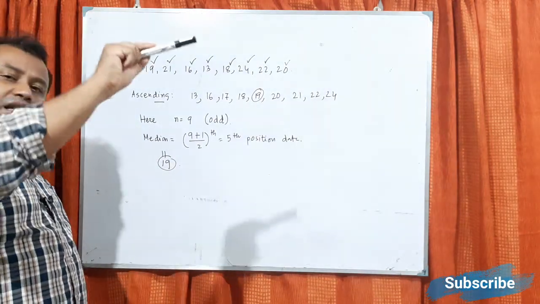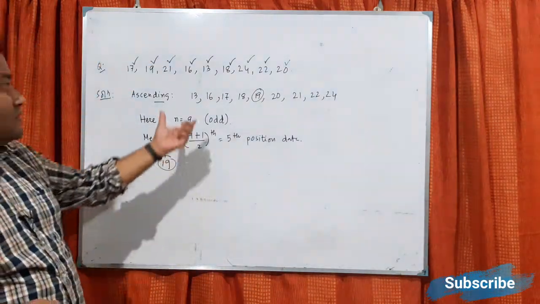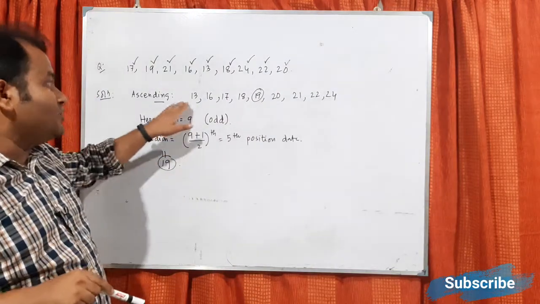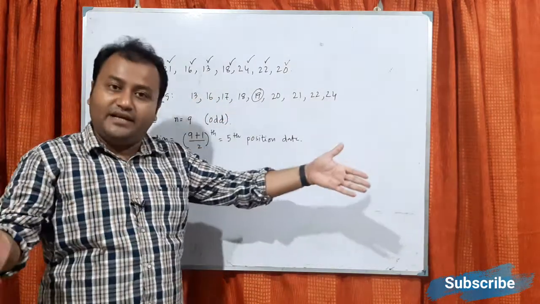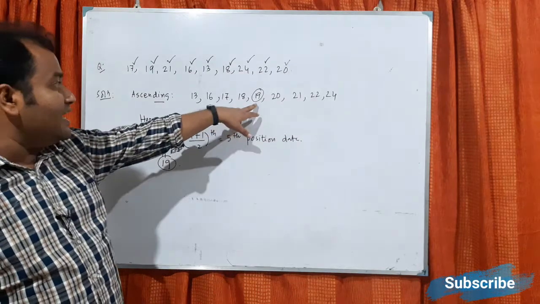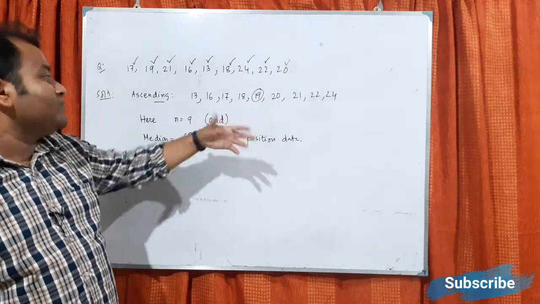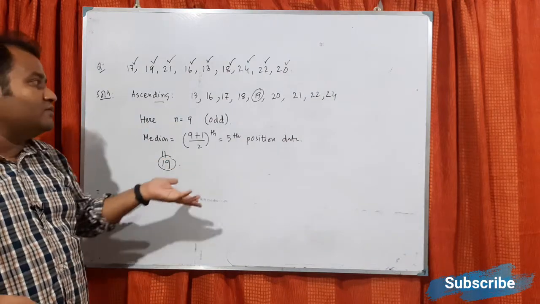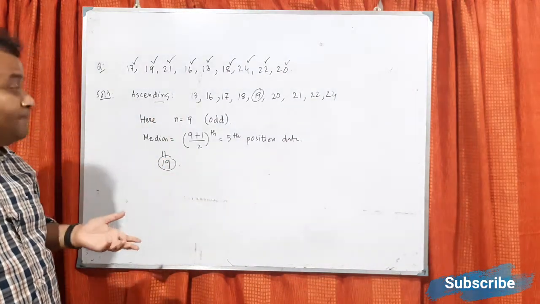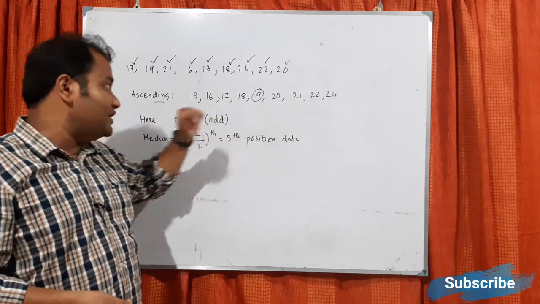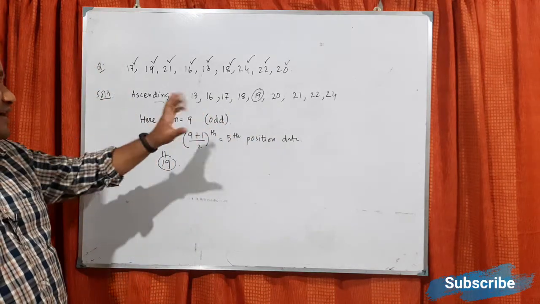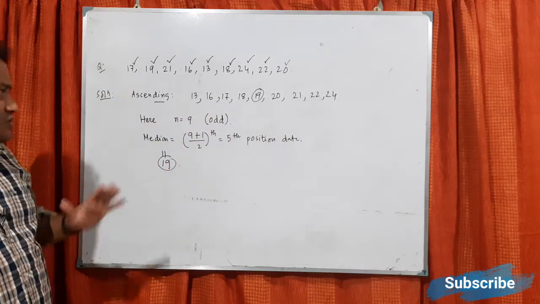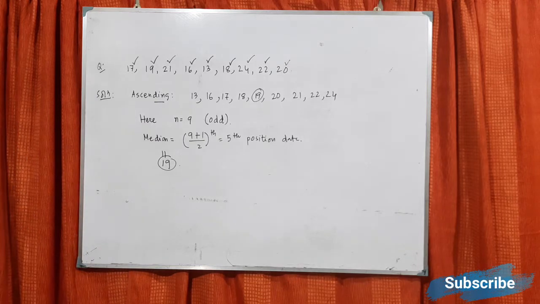So we can find the middle point. But throughout the data set, the calculation will not be expanded. So only we will be considering the single point. So this method is useful for some cases but may not be useful for many cases, median, okay, because all the other data are not taken into consideration when we find the median. Anyway, let us know some other procedure for finding median.